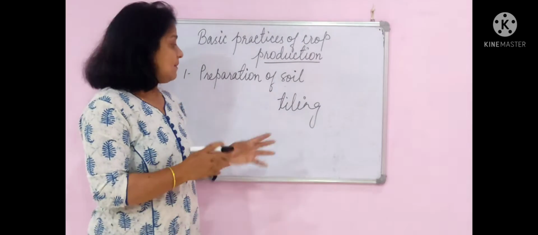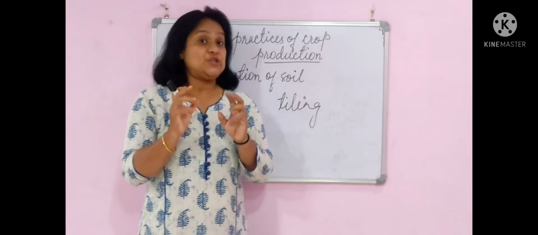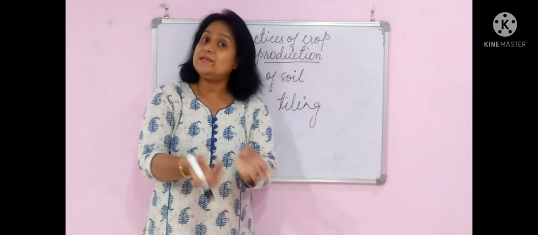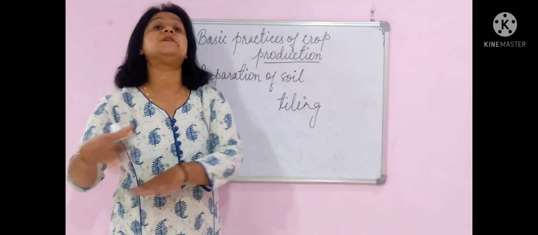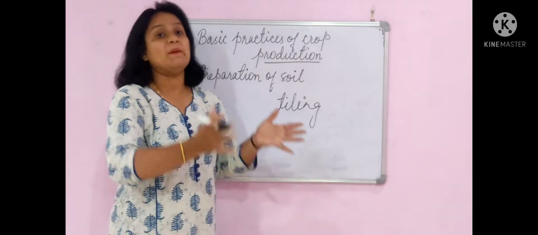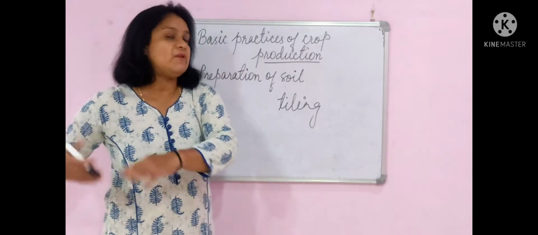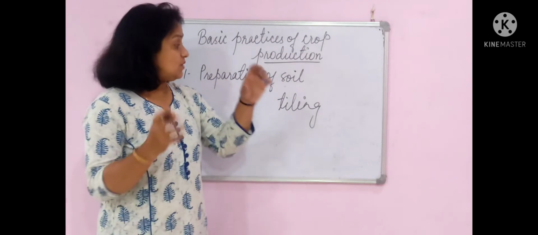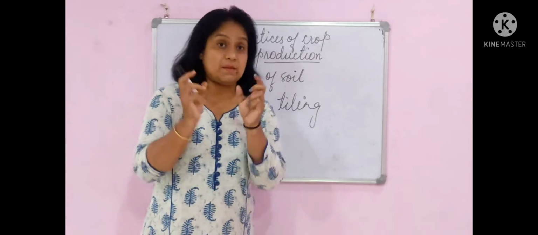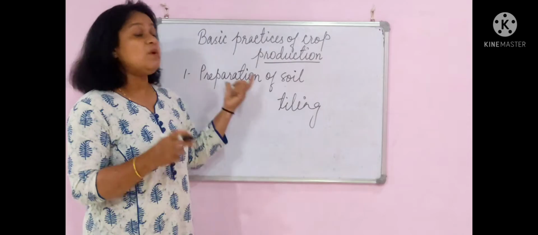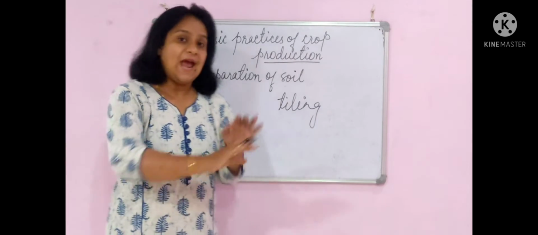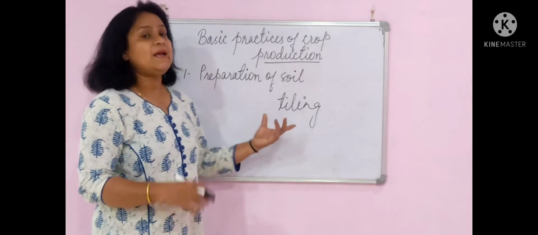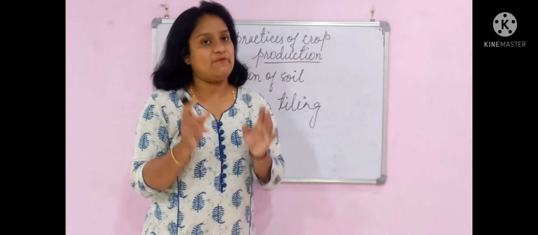At the same time, this tilling makes sure that all the nutrients that are present in the soil, the naturally जो nutrient present है, they get mixed up properly. वो अच्छे से soil में mix हो जाए, ऊपर नीचे सारे level पे वो आ जाए. Okay, so these are the main reasons for which we must loosen the soil. We must make the soil loose and we level it so that our soil becomes ready for sowing.